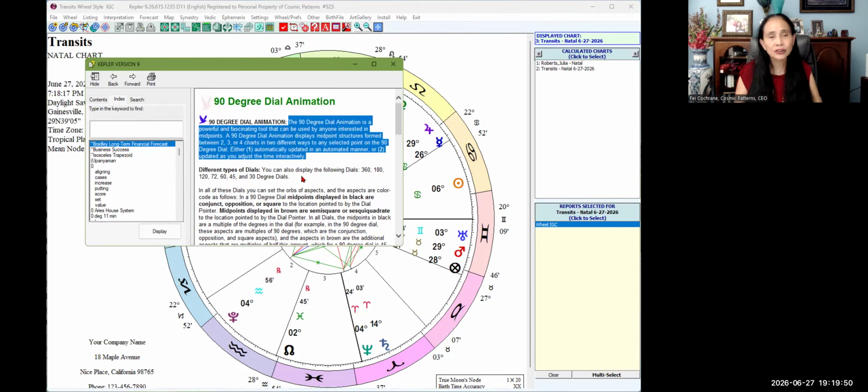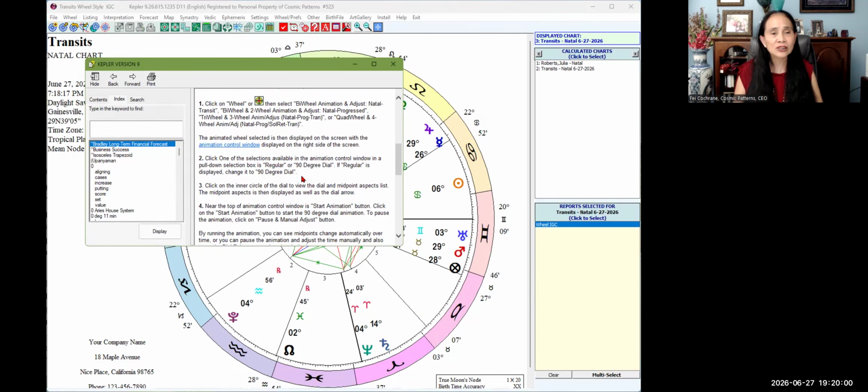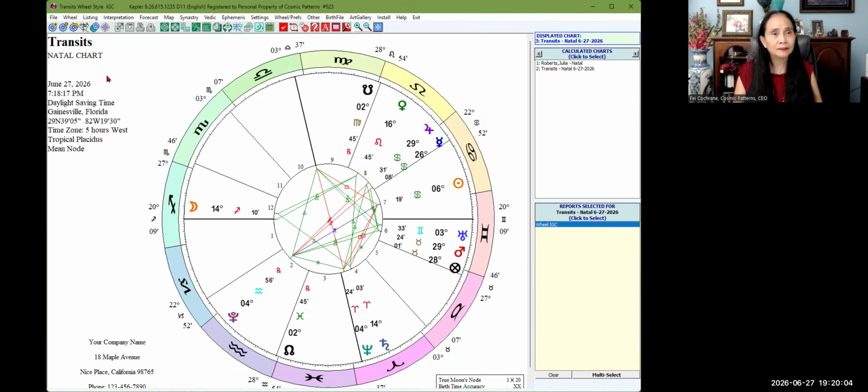So if you're a student or a professional astrologer and you just want to refresh, it is right here. It is explained in here, and then with the instructions at the bottom. So it's really, really cool to have.